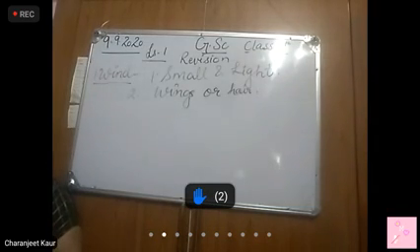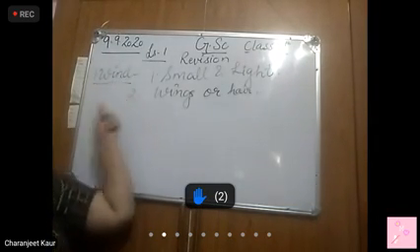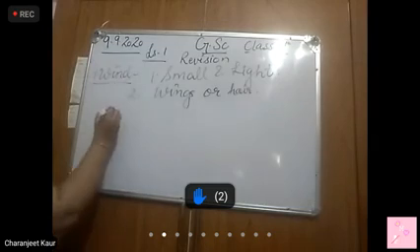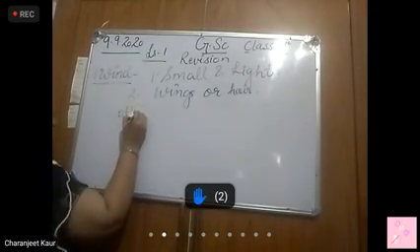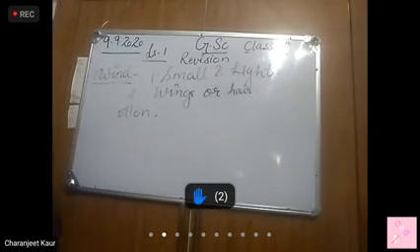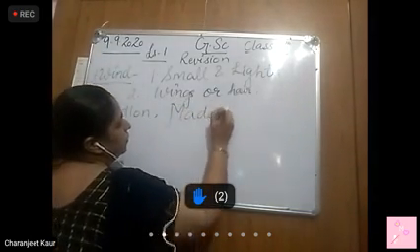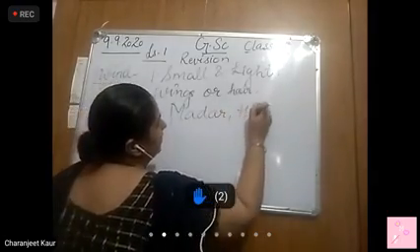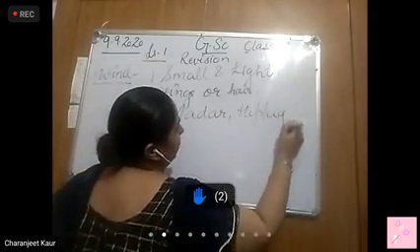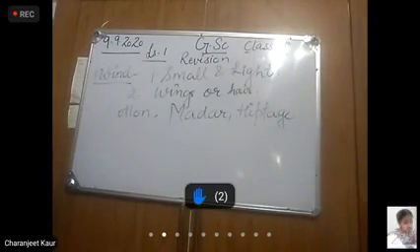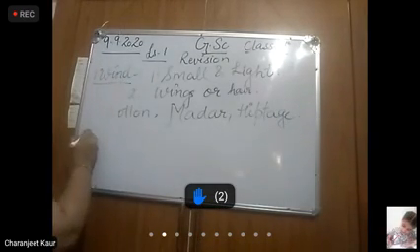So examples here of seeds that are dispersed by wind are cotton. Cotton is the best example. You'll often see it. Then madar and hiptage. Right? Madar and hiptage. These are the examples. Clear? Then number 2, dispersal by water.